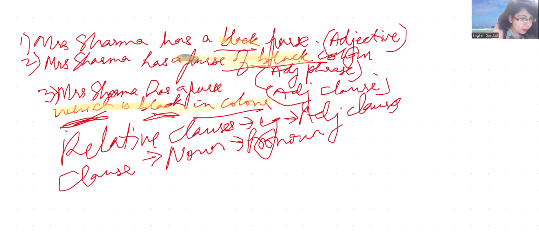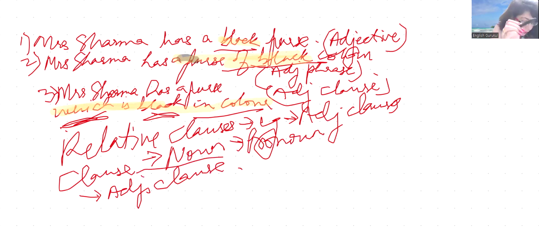That is an adjective clause. Clear? The said noun or pronoun is called antecedent. Antecedent.